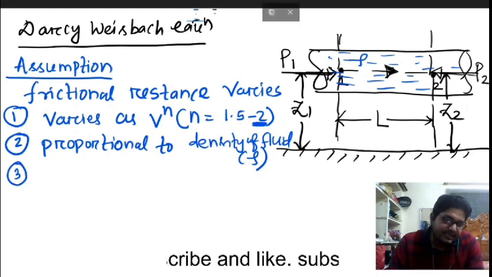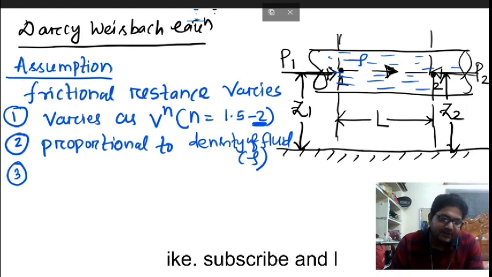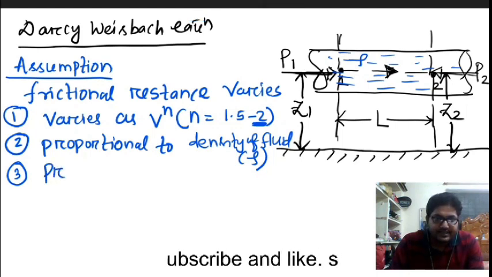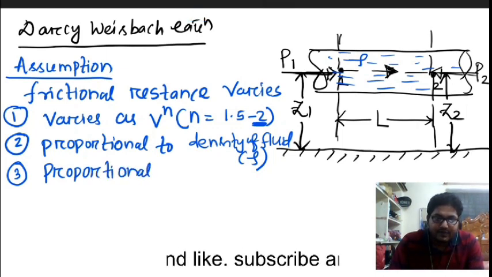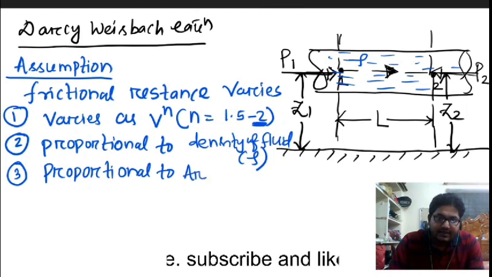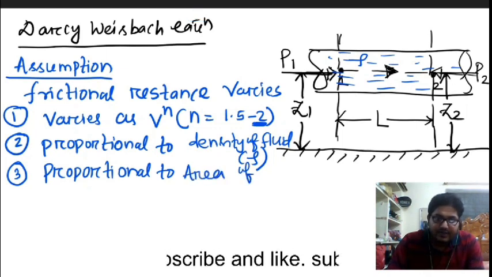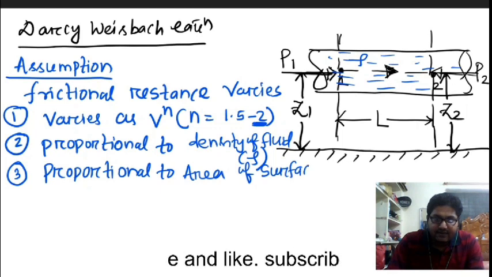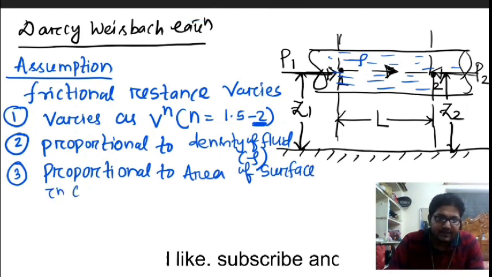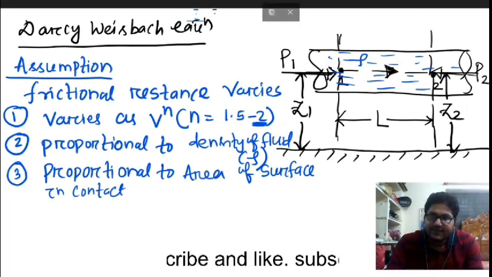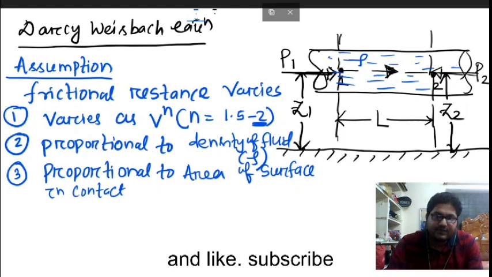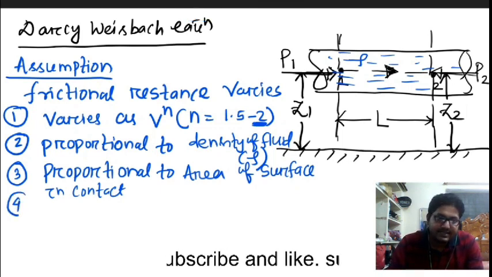Third assumption we have taken: the frictional resistance is proportional to the area of surface in contact. Means when the water is flowing, when it is in contact with the surface area of this pipe, it is directly proportional to the surface area of the pipe.